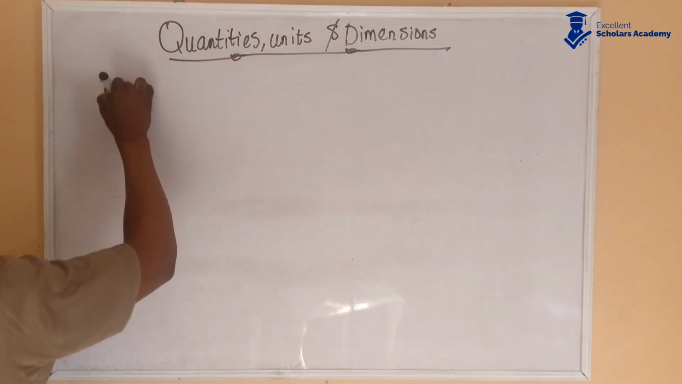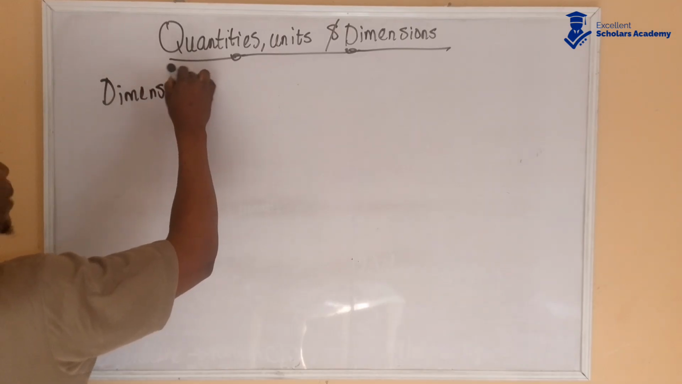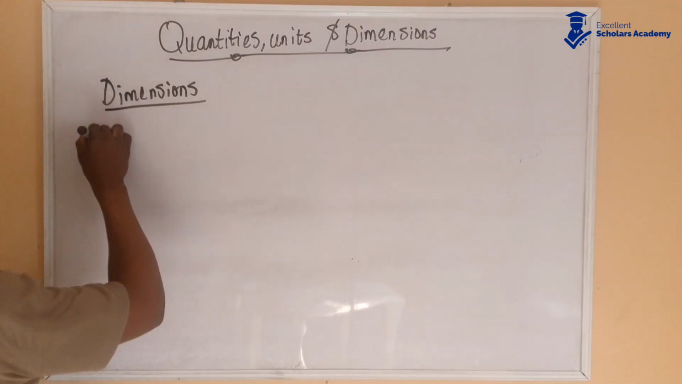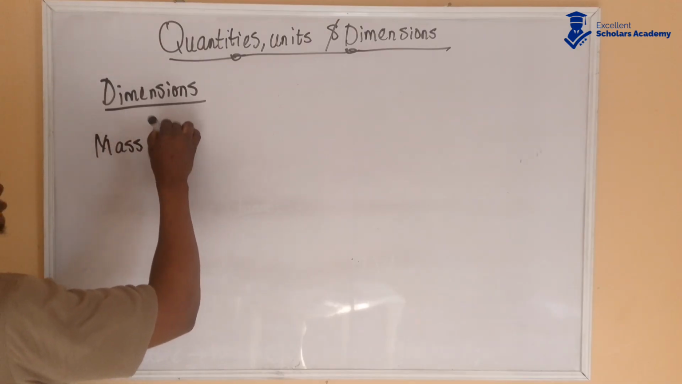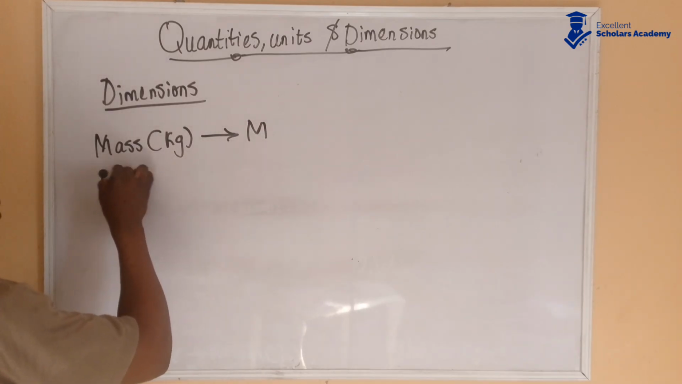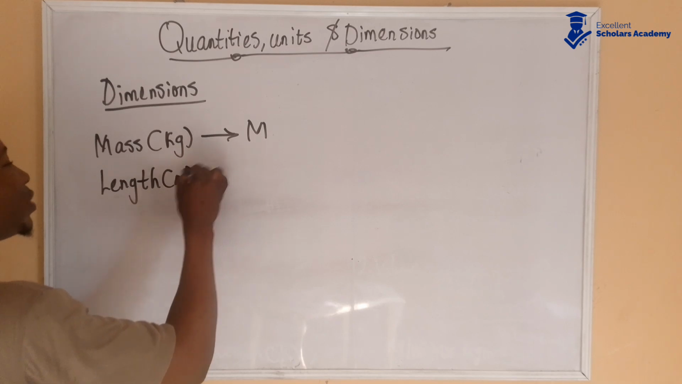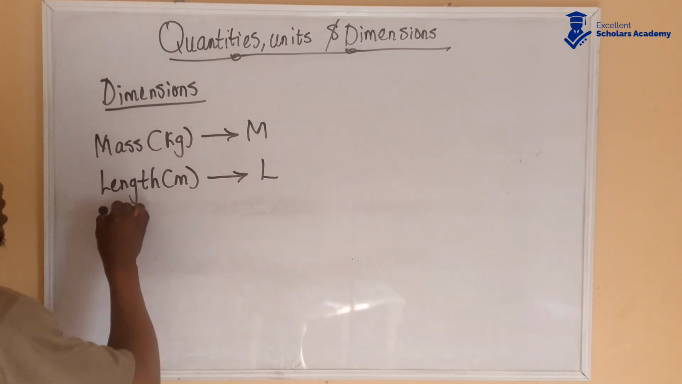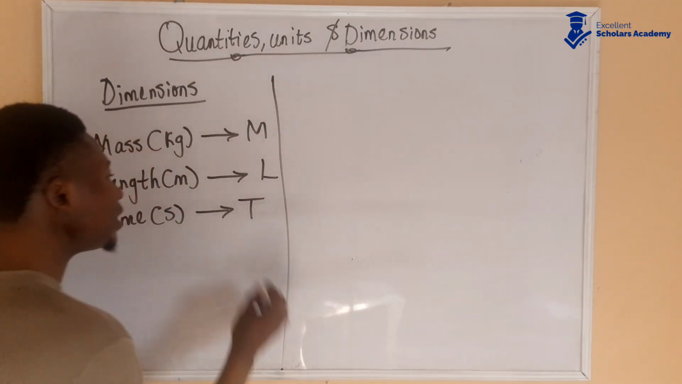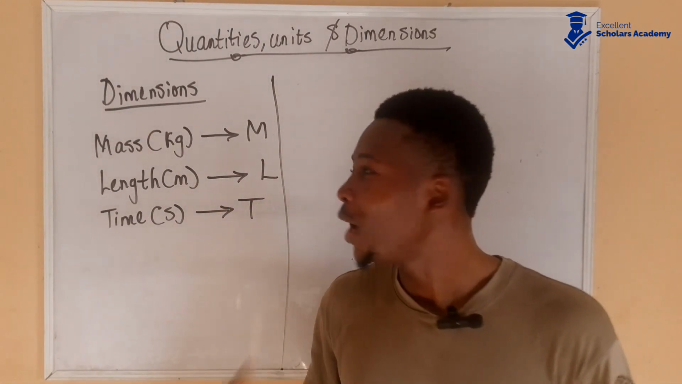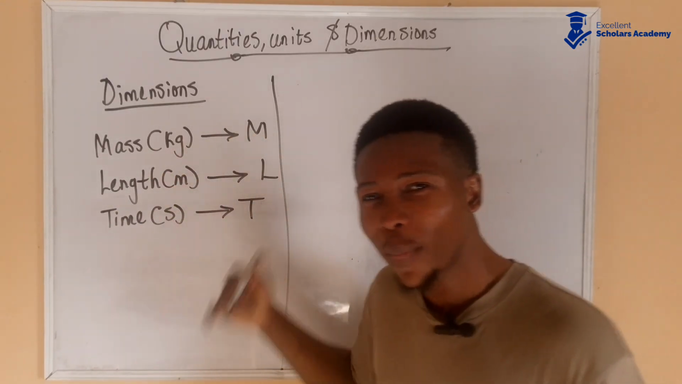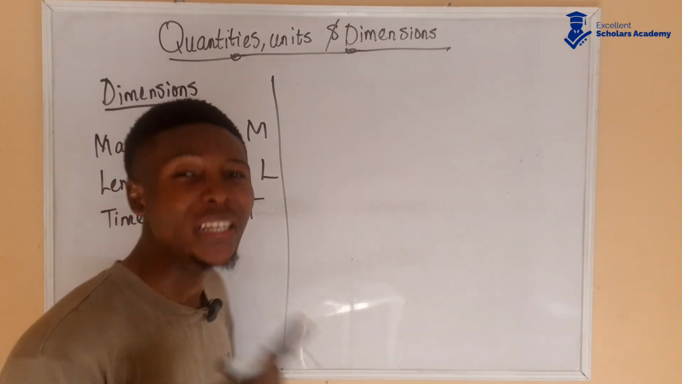Dimensions actually show the relationship between physical quantities. For us to find the dimension of a physical quantity, we have to understand that we use mass, which is measured in kilogram and represented with capital letter M. We use length, which is measured in meter and represented with capital letter L. And then we use time, which is measured in second and represented with capital letter T. If you know this, your problem has been solved. If you just understand that to get the dimension of a quantity we need the mass, length, and time, 50% of your problems have been solved in understanding how to get dimensions.